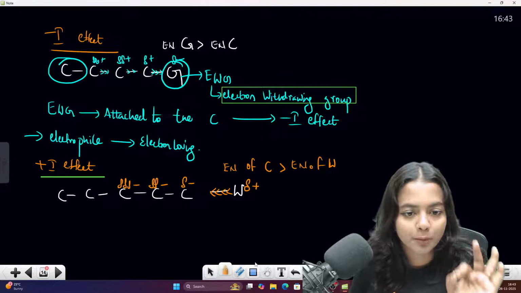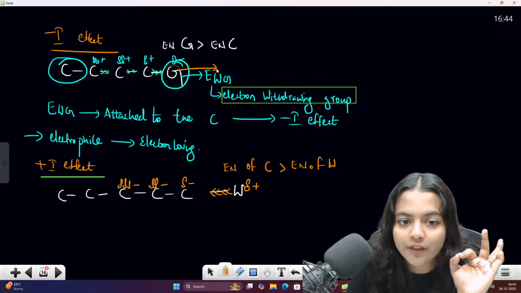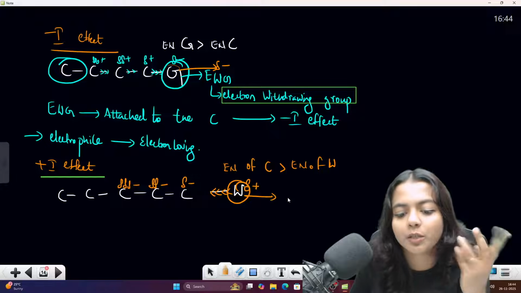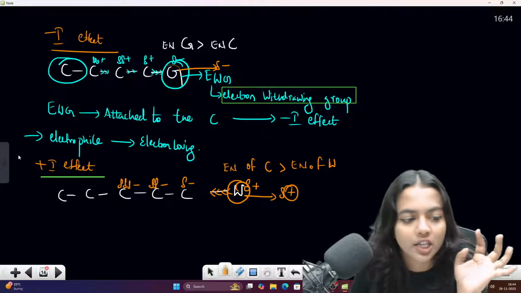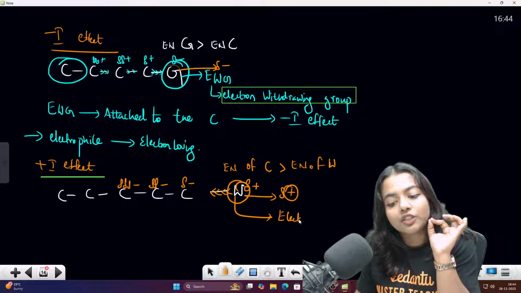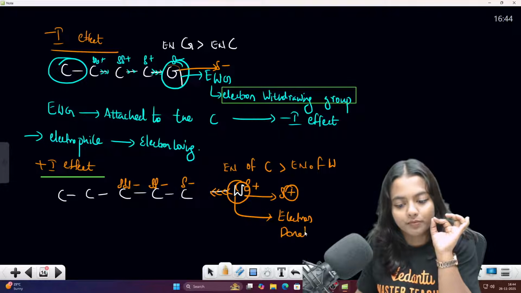So whenever you can remember that this particular group is having negative charge, delta negative, that is minus I. When the particular group is having the delta positive charge, that is plus I, which means we can say that this is an electron donating group.